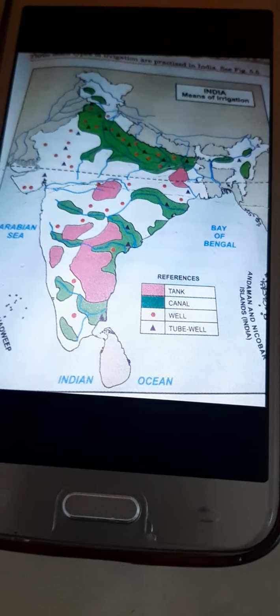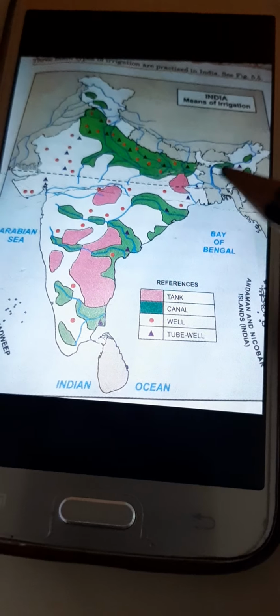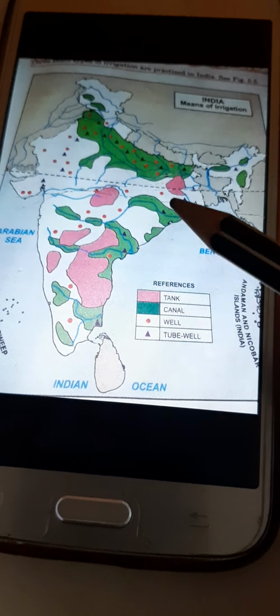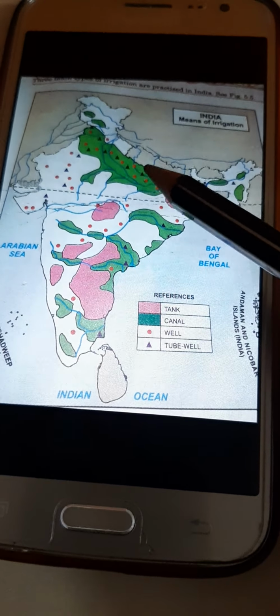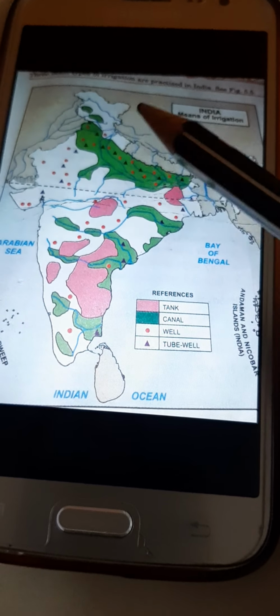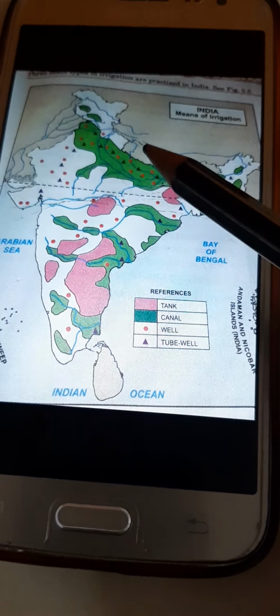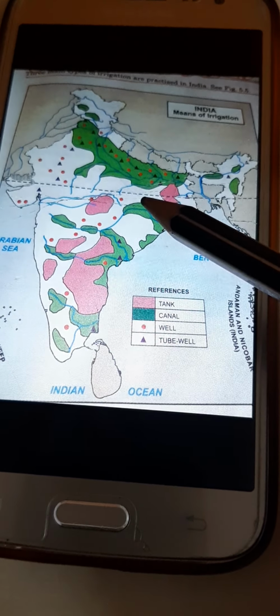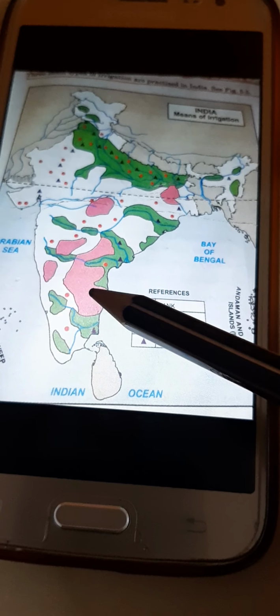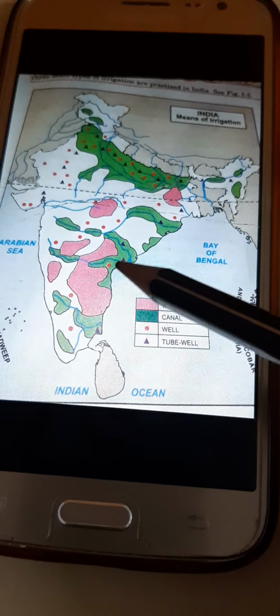Now we'll talk about the next irrigation method, which is tank irrigation. The question arises, why are tanks more popular in the southern part, not in the northern part? As we have discussed, canal irrigation is very popular in the northern part as compared to the southern part. In the same way, why tank irrigation is more popular in the southern part, not in the northern part, we'll discuss in the next video.